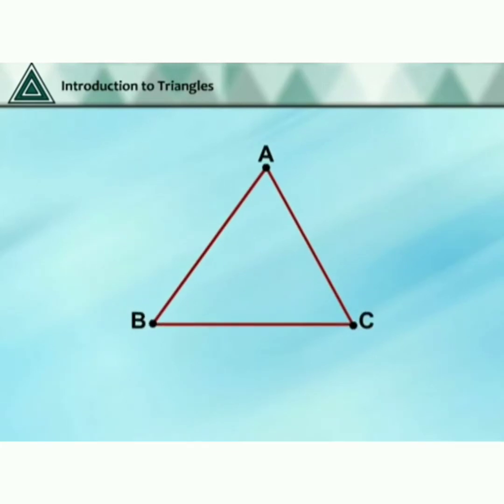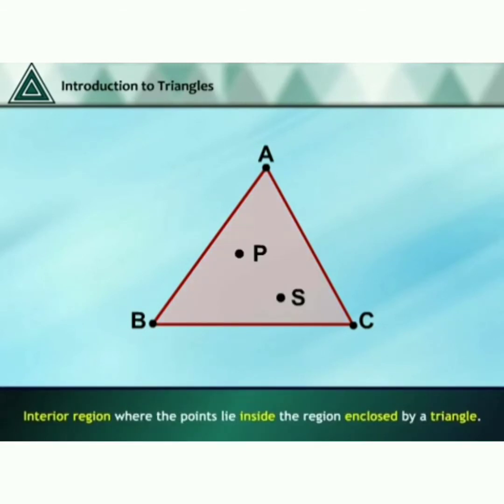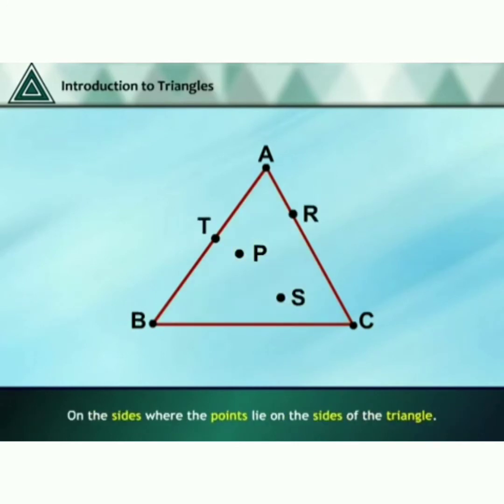See now the vertices and the triangle. Here, the interior region is where the points lie inside the region enclosed by a triangle. See this point P and S, these are called interior points.